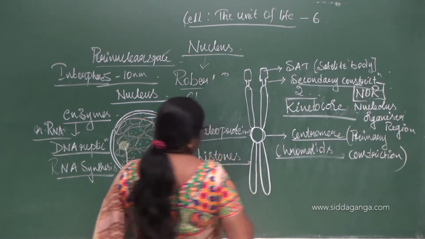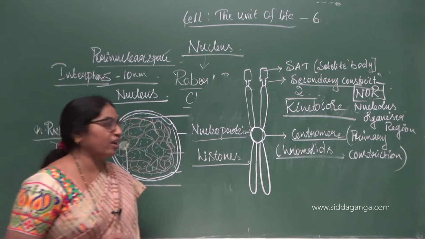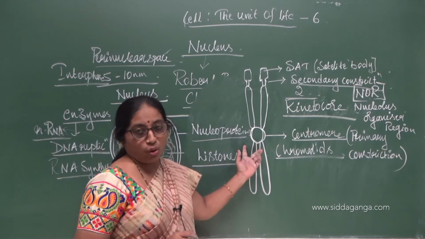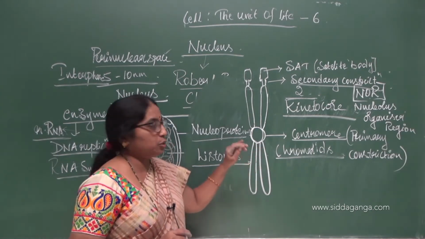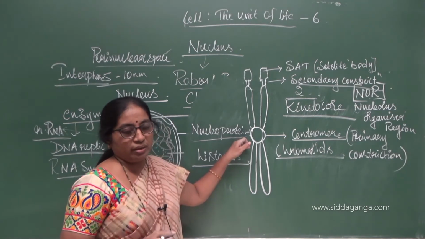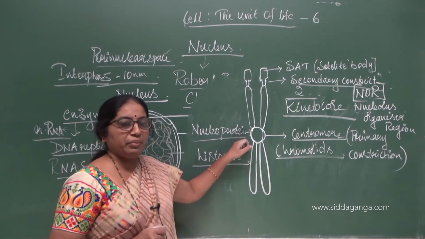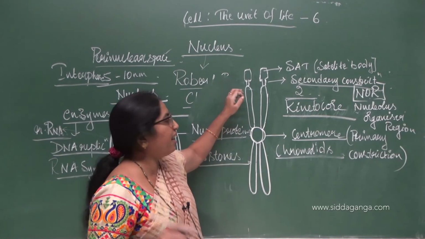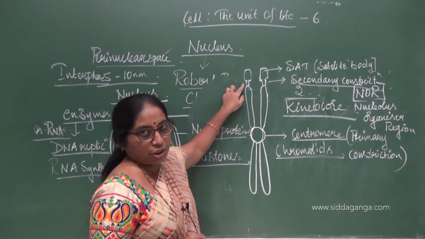So a metaphase or anaphase chromosome has the following structure. It has two chromatids joined together at a point called the centromere, which may also be called the primary constriction. In some chromosomes, there may also be a secondary constriction.